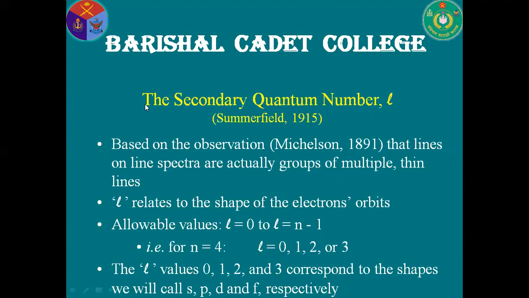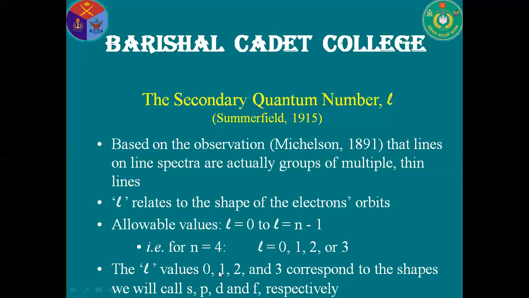The allowable value of L is 0 to n minus 1, where n is the principal quantum number. For the fourth energy level, the value of n is 4, where the value of L will be 0, 1, 2, and 3.